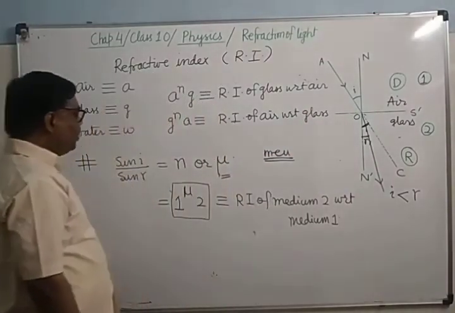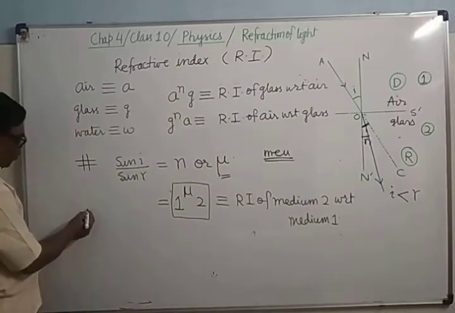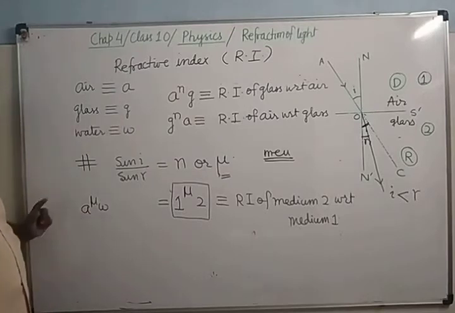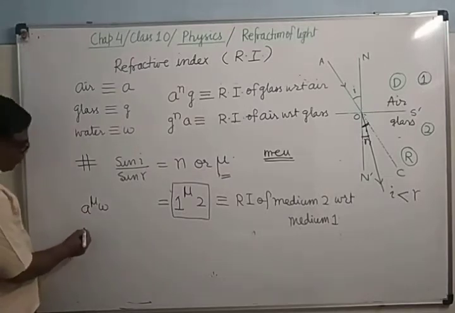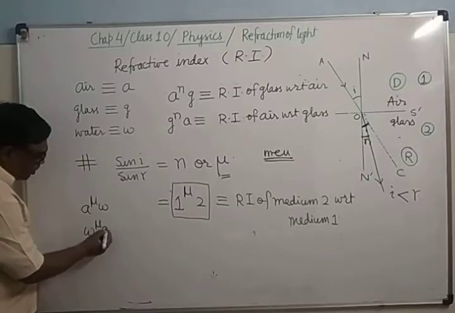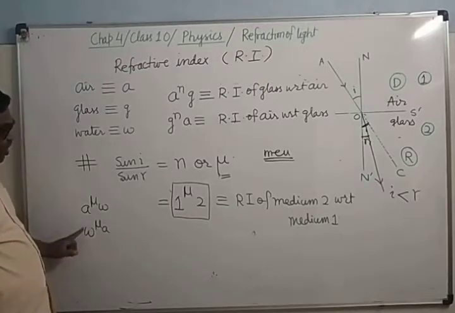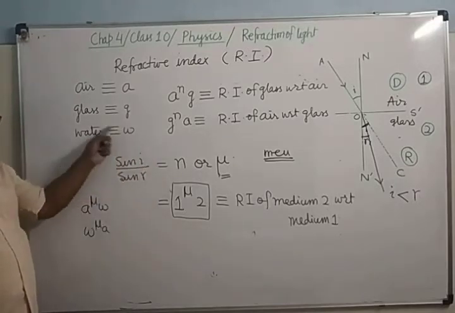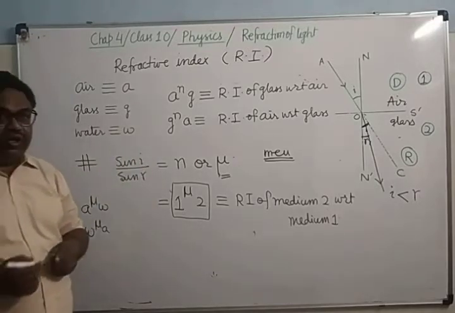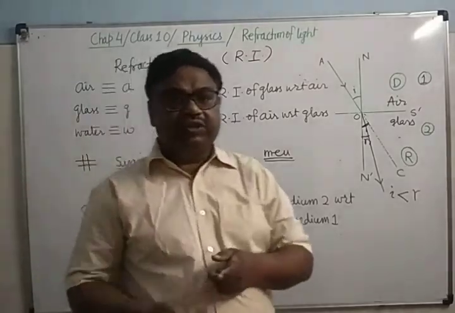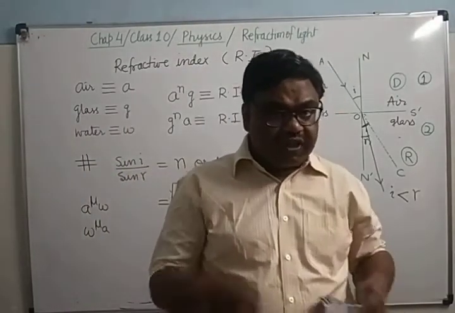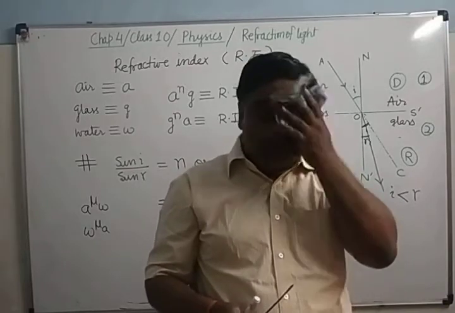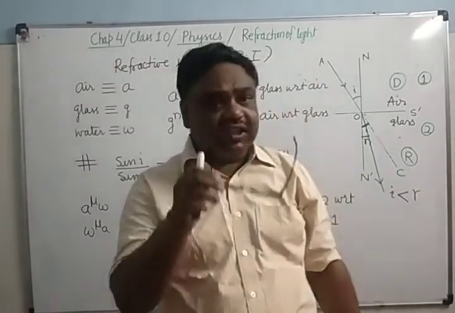In place of n we can also write mu. Suppose it is A mu W, the refractive index of water with respect to air. Suppose you have written W mu A, then it is the refractive index of air with respect to water. So what is this ratio? This ratio is the refractive index of the medium in which the refracted ray is situated with respect to the medium in which the incident ray is situated. It has no unit.